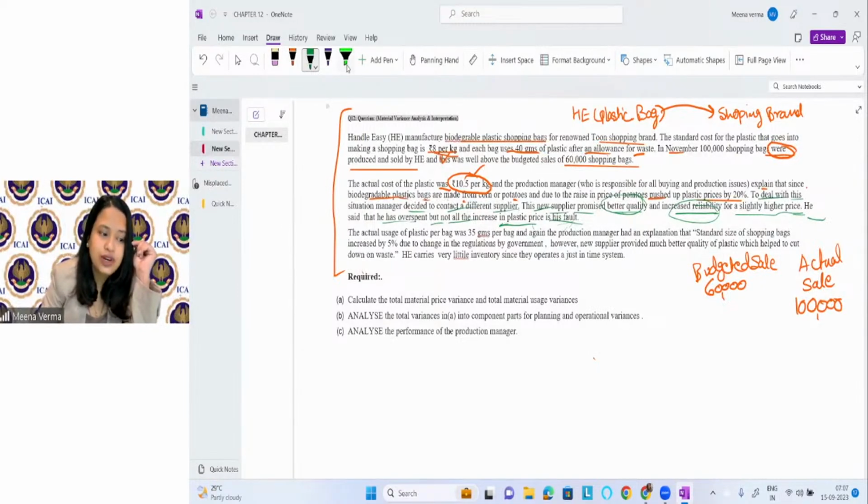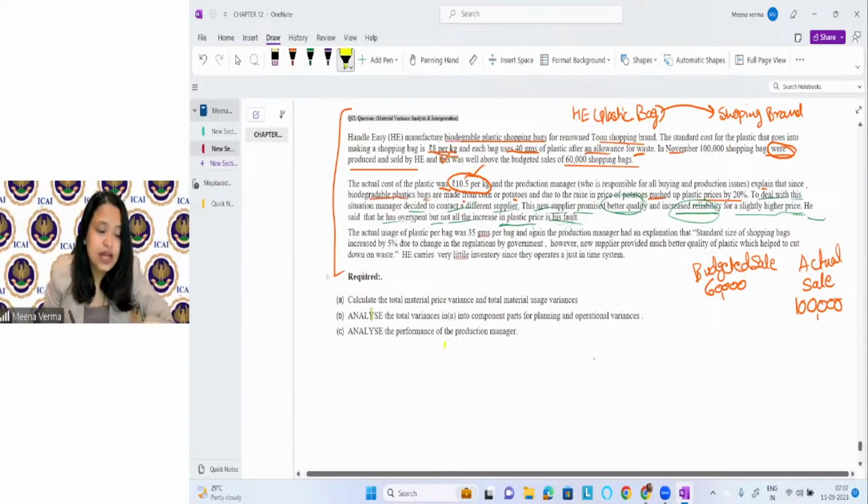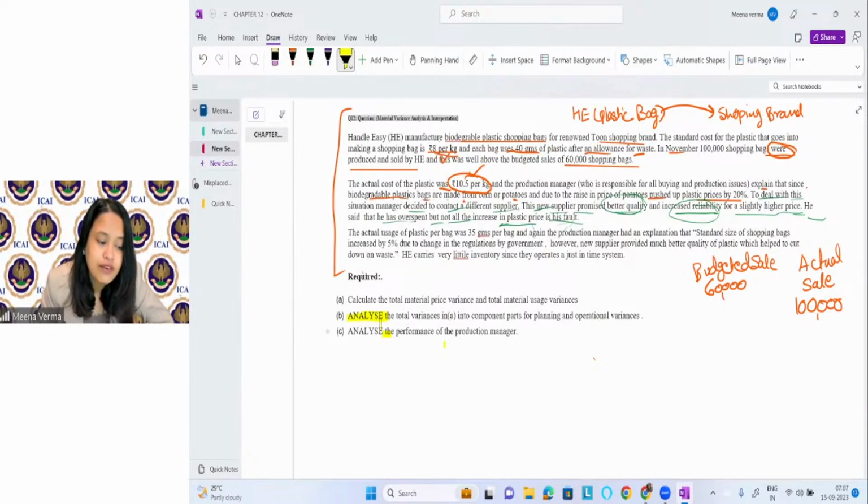Why? You have to read it very carefully for a reason. If you will see here what is happening, they're asking you to analyze the situation. Analyze the situation. So what do you have to do here? Analyze the performance of the production manager. You have to do the analysis.